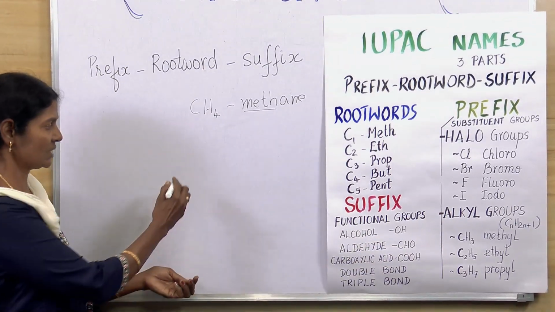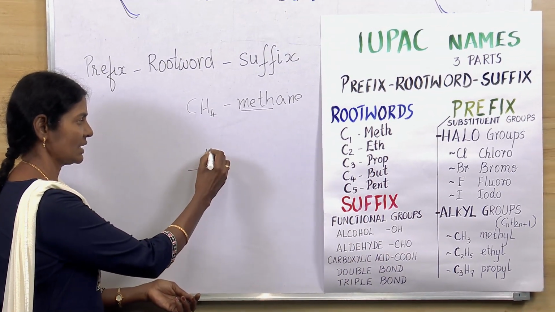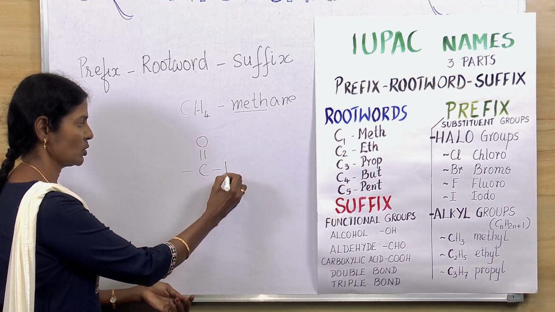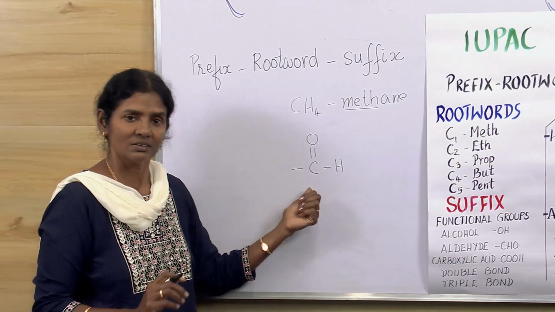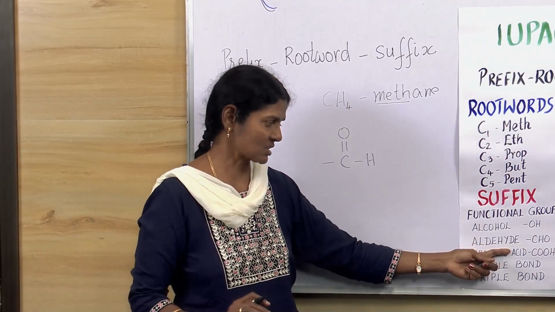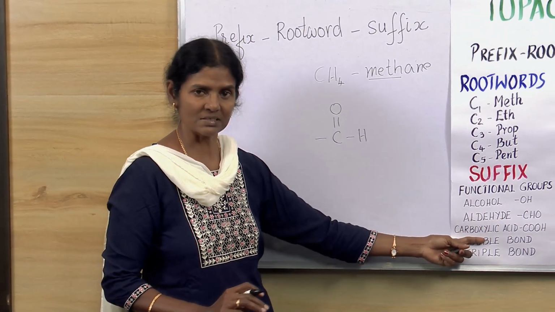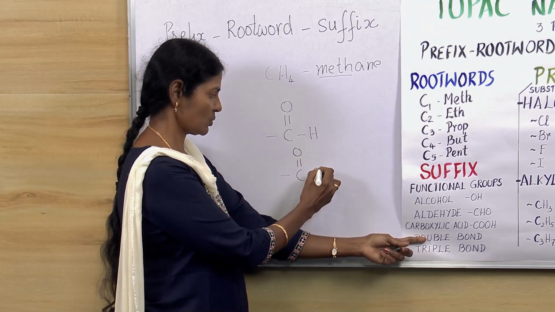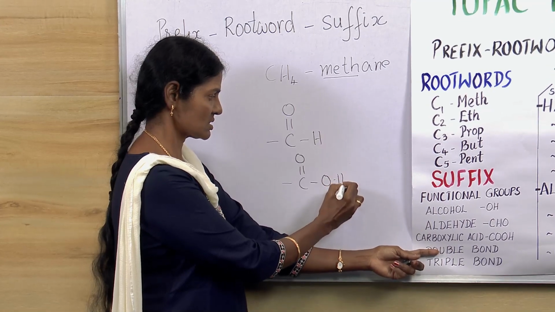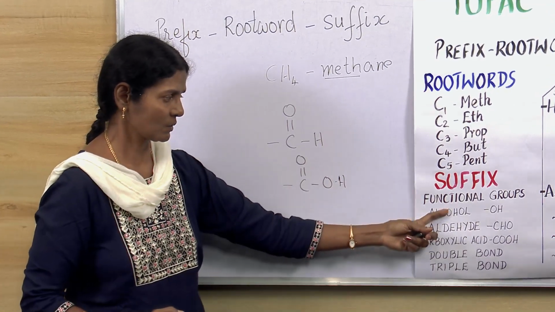Now the CHO could be written like this, C double bond OH. This is the aldehyde. Okay. This also is a functional group. Carboxylic acid. If it's a carboxylic acid, it is C double bond OOH. This is carboxylic acid.